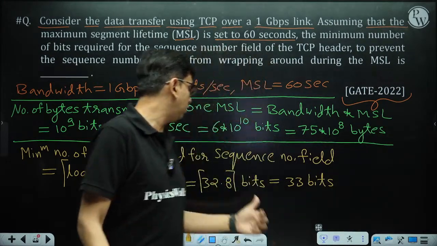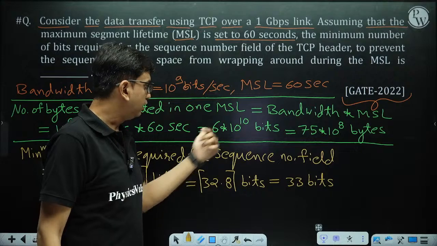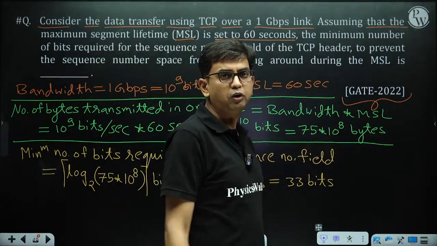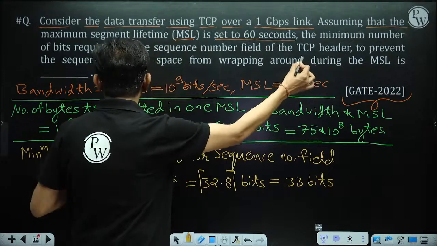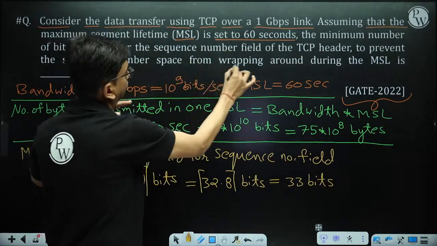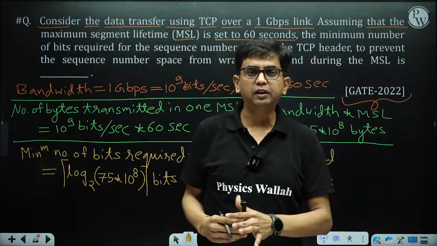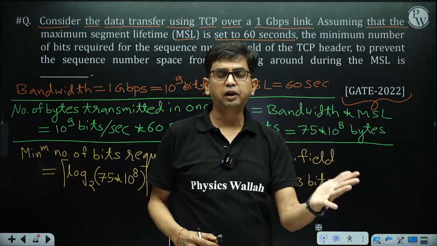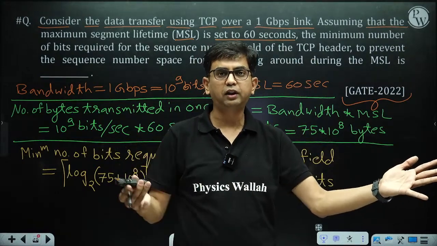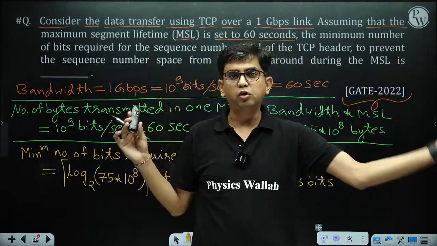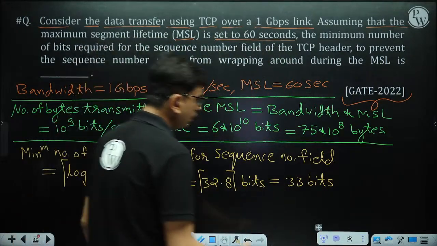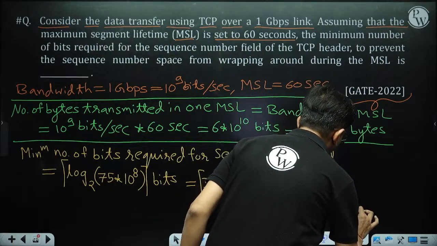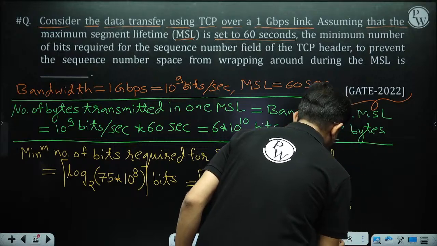If we keep the sequence number at 32 bits, then we are not going to satisfy the wraparound constraint. Basically it is about preventing the sequence number space from wrapping around. The sequence number should repeat only after the maximum segment lifetime, not before it. So the answer of this question is 33. This type of question is asked in the exam.